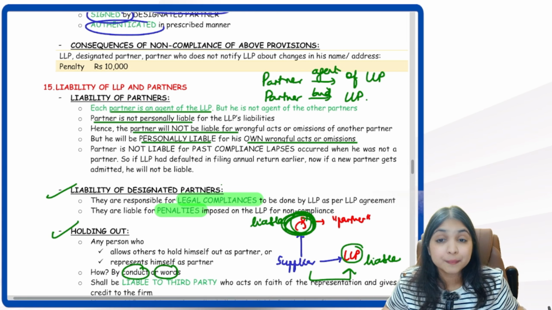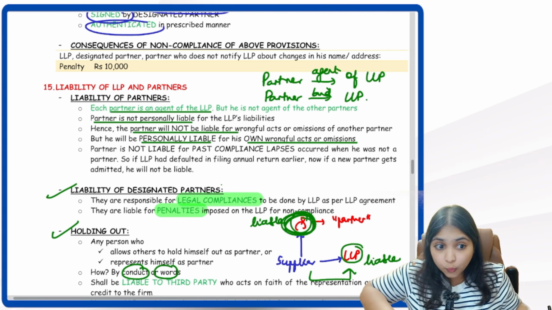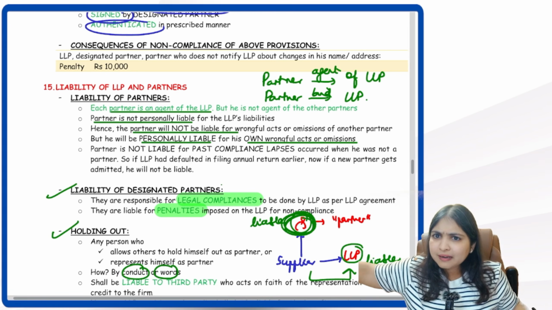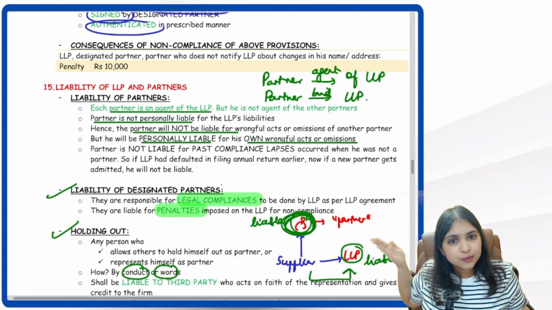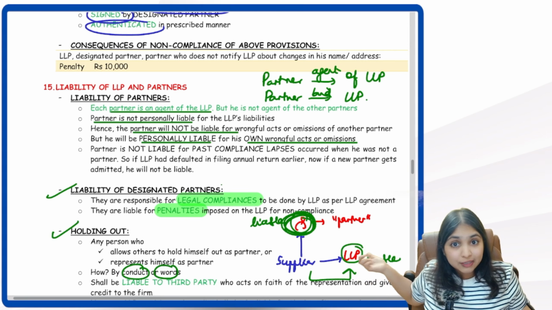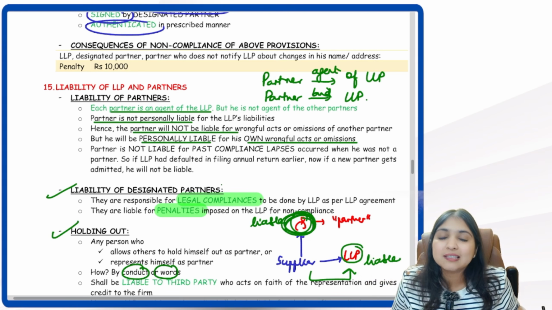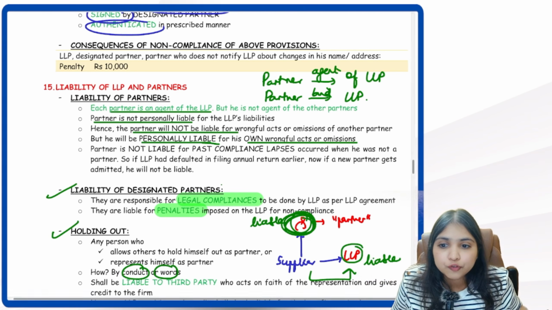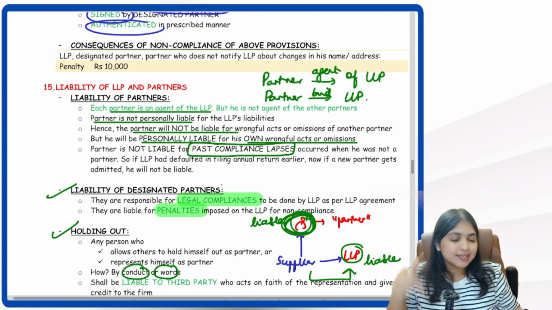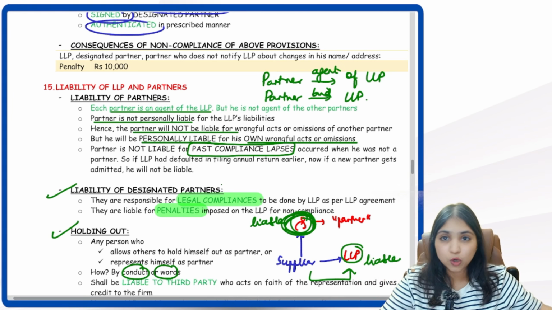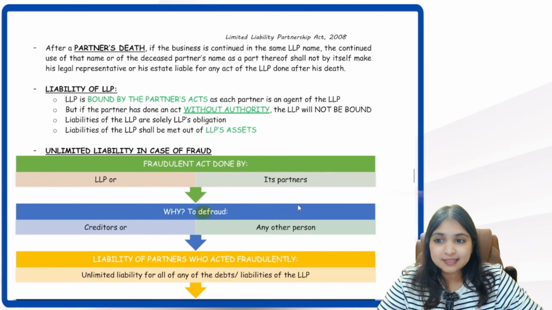Then if I became a partner now in June, and before I became a partner, let's say in January, some non-compliance happened, for those non-compliances which happened when I was not even a partner, I will not be held liable. So for past compliance lapses, when I was not a partner, you can't hold me liable when I become a partner. Okay. Then listen to the next discussion.